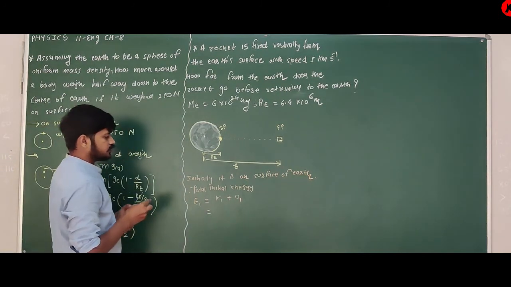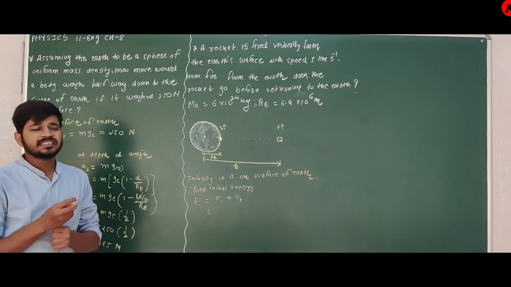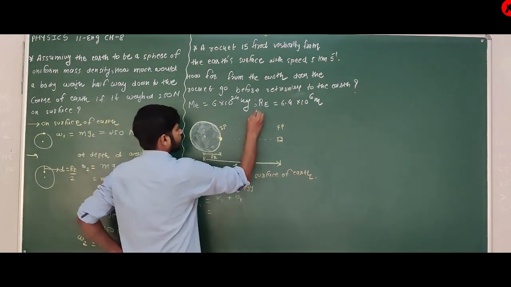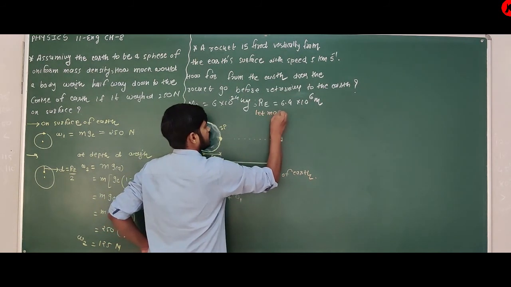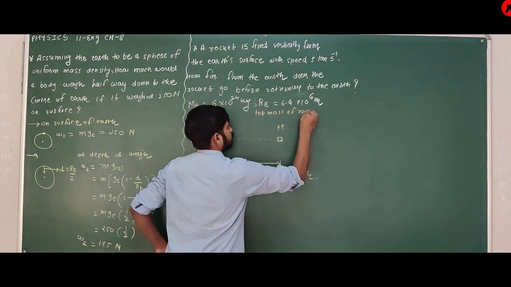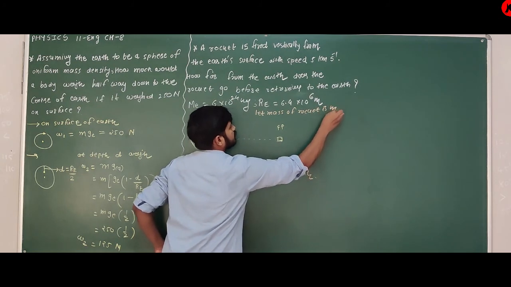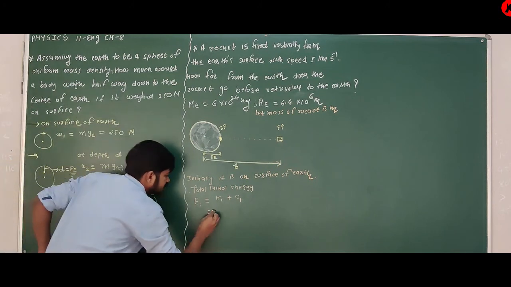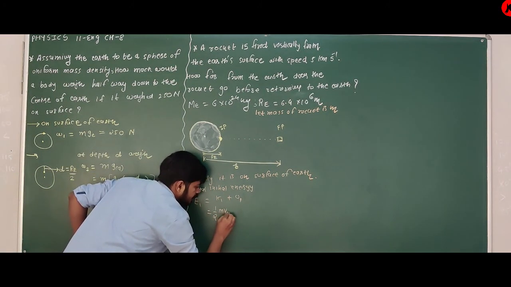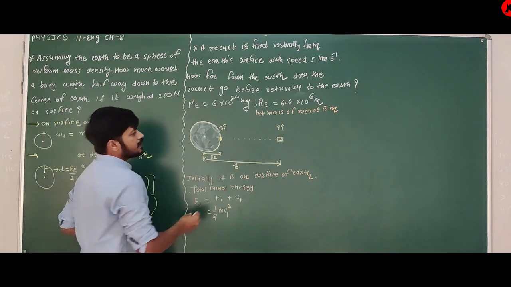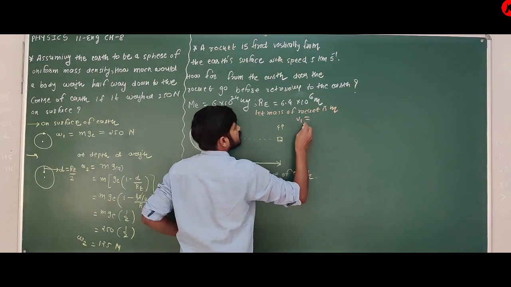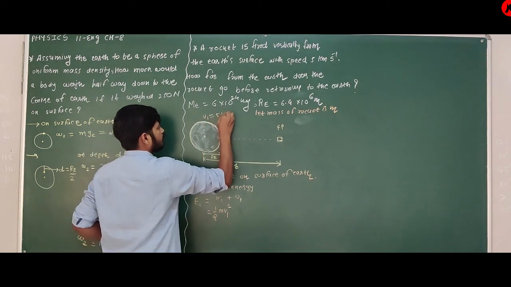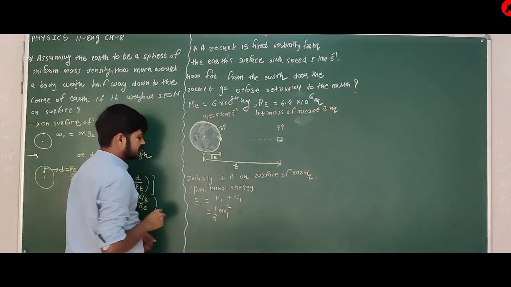So what is K1? Initial kinetic energy. I am assuming the mass of the rocket is m. Let the mass of the rocket be m. That is half m v1 square. And what is v1? That v1 is nothing but its speed on the surface. v1 is equal to 5 km per second.